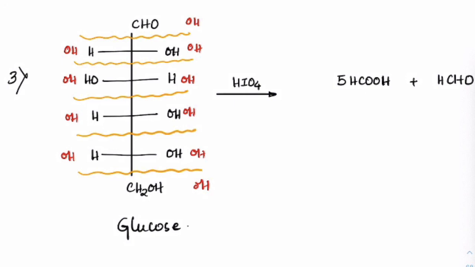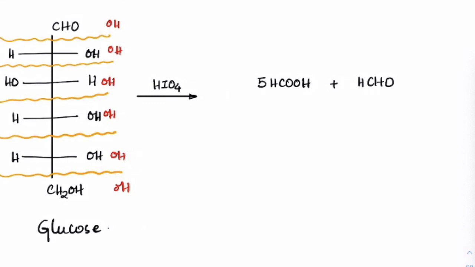Yeah. So first has already one C double bond O and now OH has come. So it has become acid. So first one formic acid. Second one has 3 OH, that will also become acid. This will also become acid, acid and acid. So you can see that we can have acid all 1, 2, 3, 4, 5. All 5 are becoming acid only. So 5 HCOOH. The last one, it has only 2 OH groups, which means it will become aldehyde.